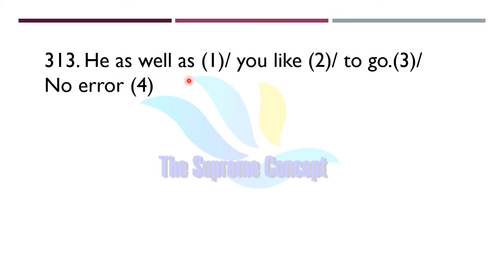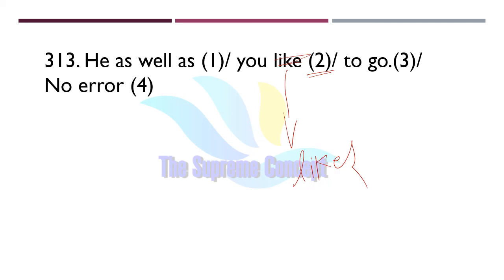He as well as you like to go. So figure out where exactly the error lies in this question. Yes, the error lies in part number 2. Instead of "like", we will use "likes": He as well as you likes to go, because when subjects are joined using as well as, along with, together with, I have mentioned that earlier.